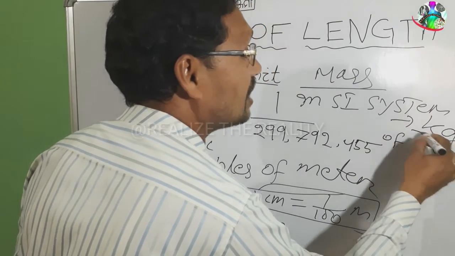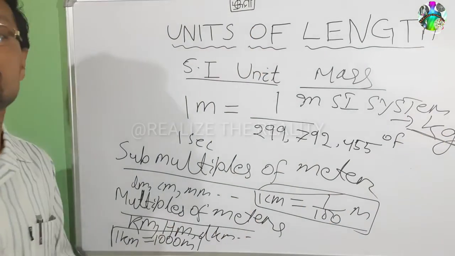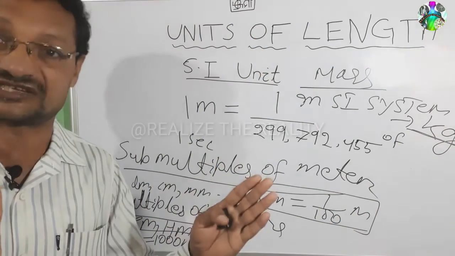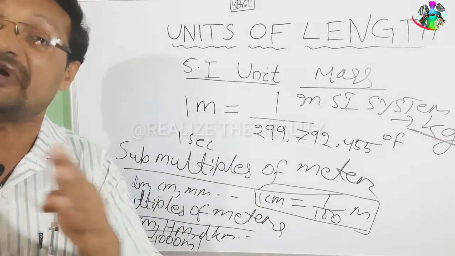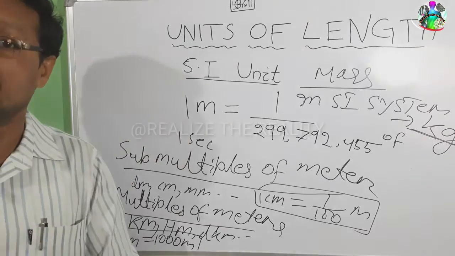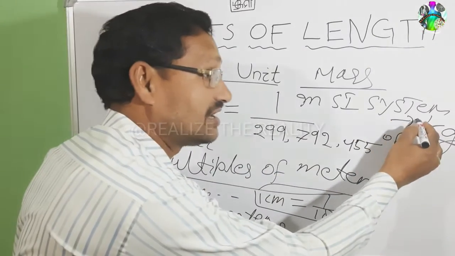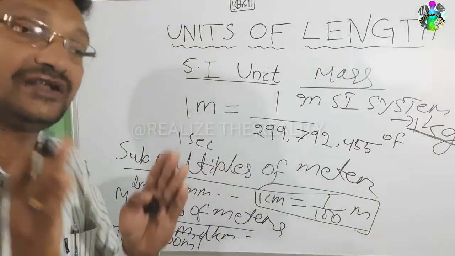So 1 kilogram is considered the mass of a platinum iridium rod that is already placed and fixed, that cannot be altered. Compared to that, throughout the world, one mass is considered, this is 1 kilogram. This much amount is 1 kilogram.